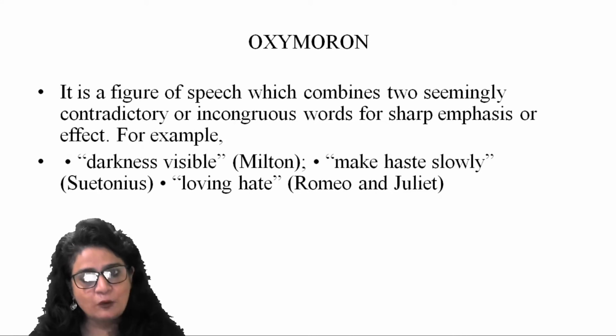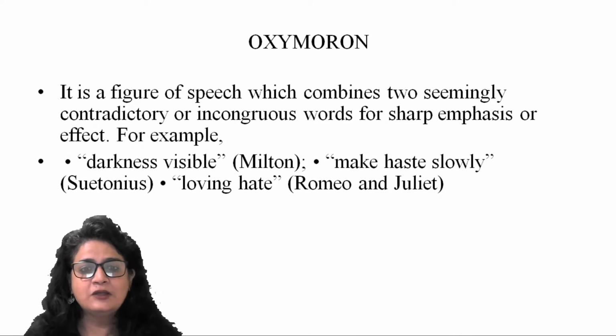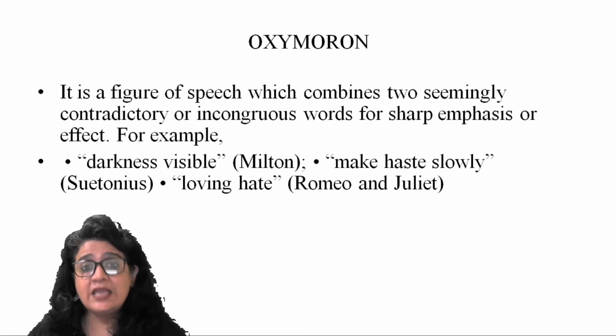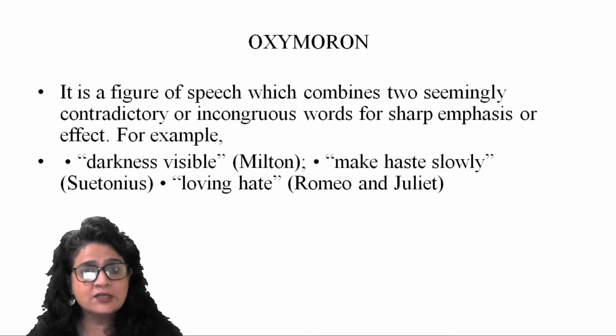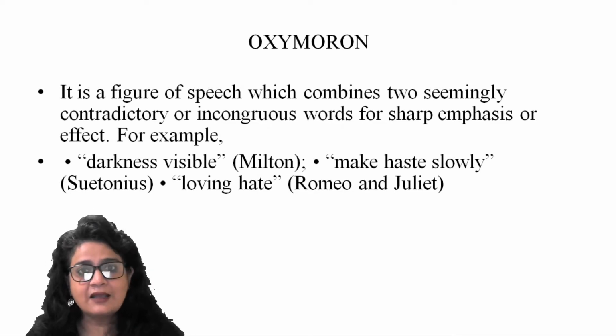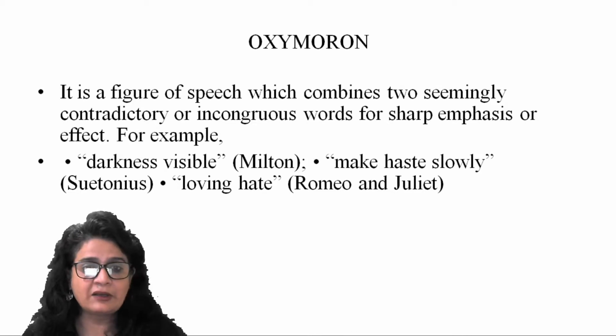Make haste slowly, right? Or loving hate. I have a loving hate relationship with someone. So that means I love that person, but at the same time there are some elements which I hate about him. Alright, so loving hate relationship. Make haste slowly. If you're making haste, if you're doing something hastily, you cannot do it slowly. Or if you're doing it slowly, you cannot make haste. So that way you can see that the effect is created. At the same time, the words are contradictory.